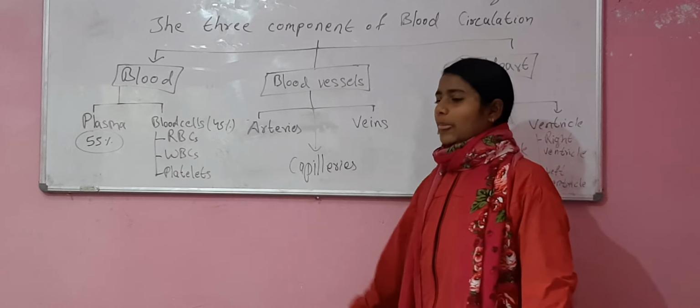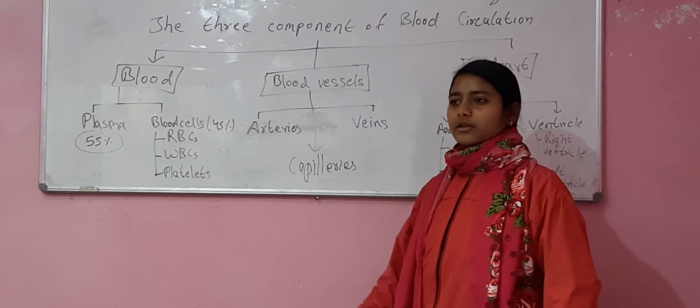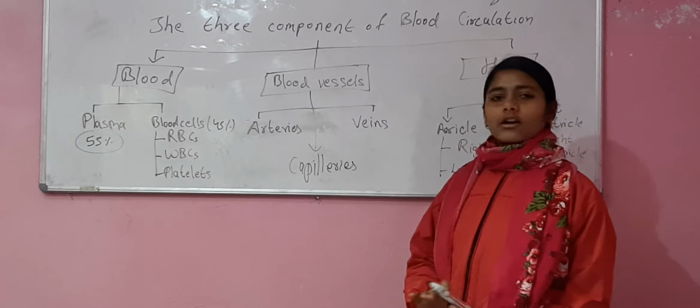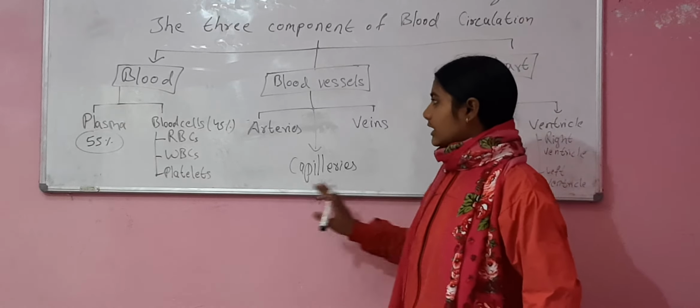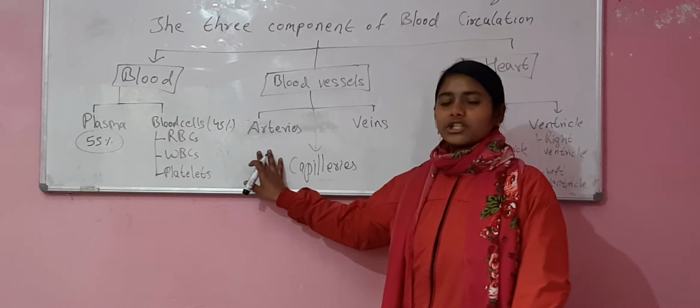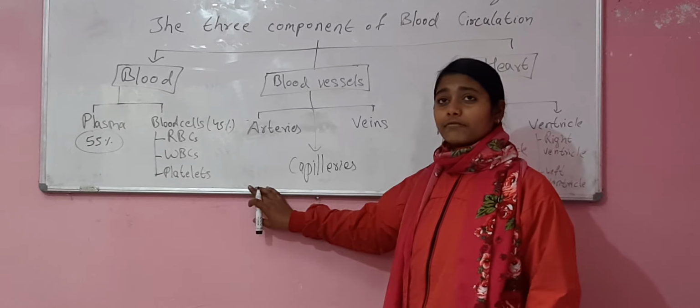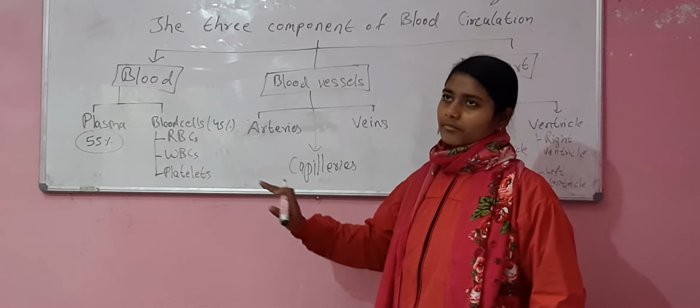Arteries are placed in the innermost part of our muscles, and veins are in the upper layer of our muscles. So, if arteries are injured, then the person can suffer from a very harmful disease,